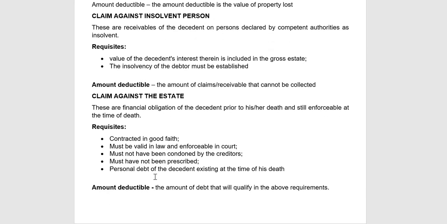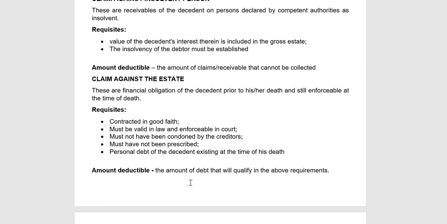So, let's have claim against the estate. So, claim against the estate is our financial obligation of the decedent prior to his death and still enforceable at the time of death. So, yung requisite niya, the debt must be contracted in good faith, must be valid in law and enforceable in court, must have not been condoned by the creditors, so pa siya gi-condone, or condemnation, no, must have not been prescribed kasi we have prescription as to the number of years, diba?